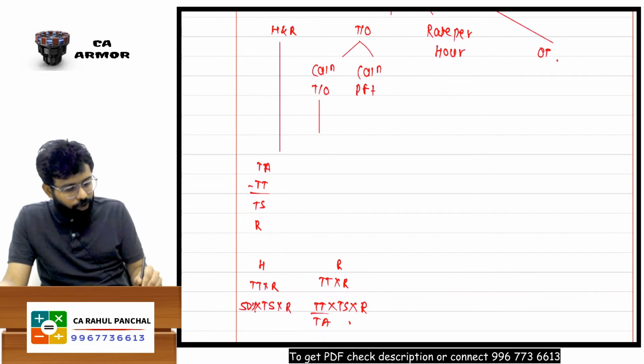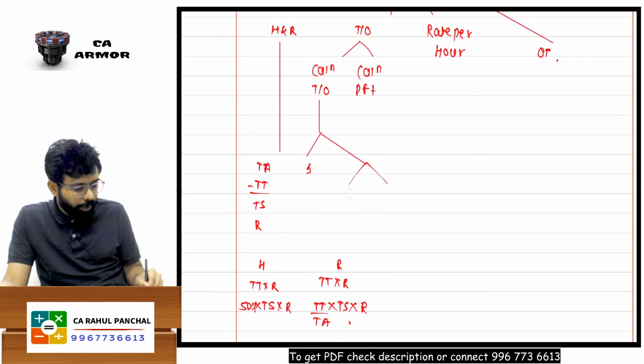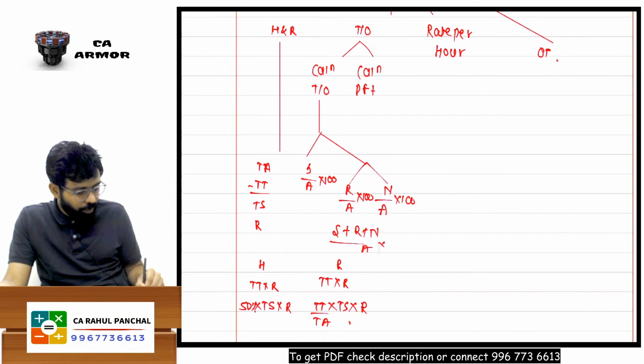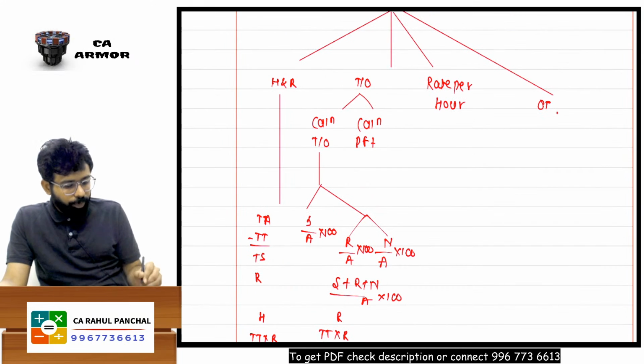Calculation of labor turnover, I can say there are 2 parts. Separation, someone is leaving, then someone is coming in. So there are 2 parts, either replacement or new joining, upon average number of workers into 100. In the flux method, you need to add all 3: separated, replaced, new joined, upon average number of workers into 100. That is the flux method.